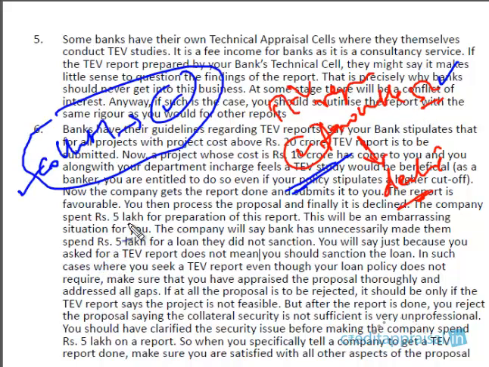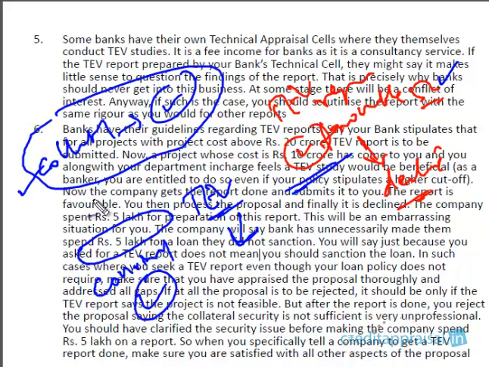So please understand that when your bank doesn't stipulate for a TV report, but you call for the report, make sure that you're entirely satisfied with all aspects of the proposal except the TV part. So you are convinced about the proposal, and once the TV report comes favorably, you should sanction. So you have addressed all possible gaps in the proposal, and you are ready to sanction this proposal once the TV is favorable. Don't decline a proposal once it comes favorably and then you find a new gap not related to TV, some collateral, or maybe your order book position is not strong. You have very low orders. Don't cite those sort of reasons, because it is very embarrassing.